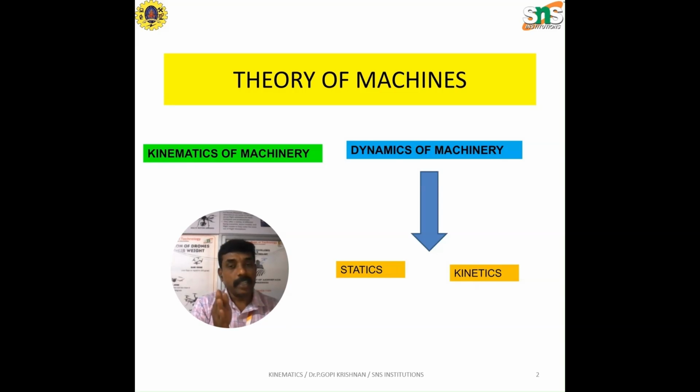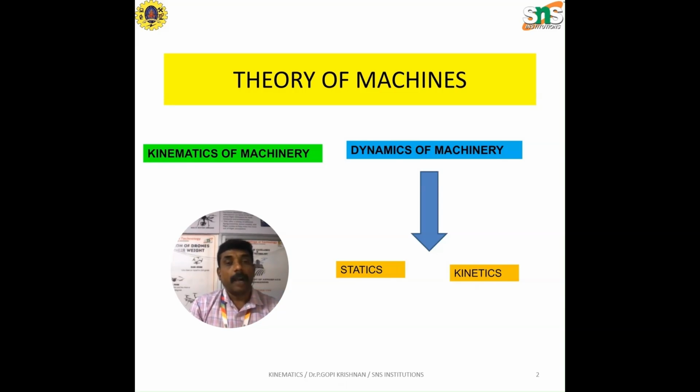If we study the forces acting over the system and the statics and the dynamics part of the materials of the machines, then that study is called the theory of machines. Do you understand the concept of theory of machines? It's that simple, right? Theory of machines is divided into two segments: kinematics of machinery and the dynamics of machinery. And dynamics of machinery is again classified into the statics part and the kinetics part. All right. What is the real meaning of kinematics of machinery, dynamics of machinery, statics, and kinetics?